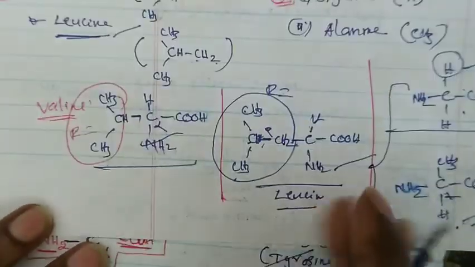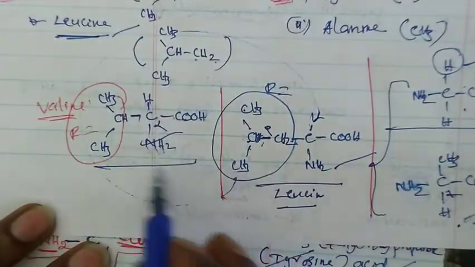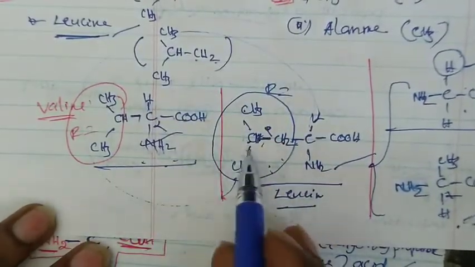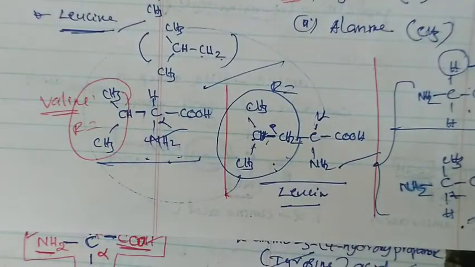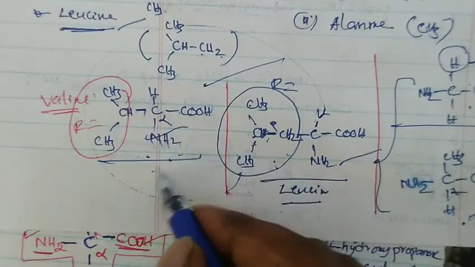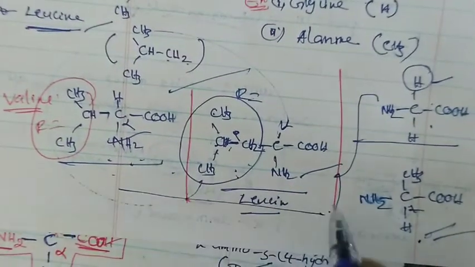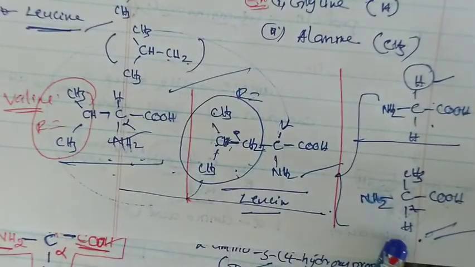But in case of essential amino acids, they are not synthesized in our body. These two compounds are not synthesized, because of that we have to take them through diet. So they are called essential amino acids. So this is about the classification of alpha amino acids. In the next class, we will discuss some more important points regarding alpha amino acids. Thank you.